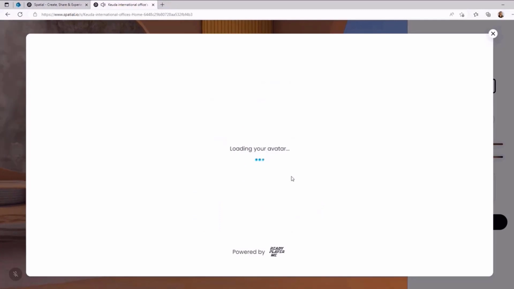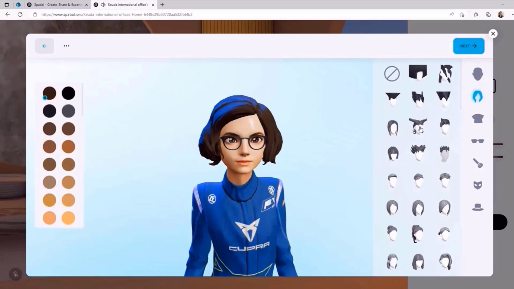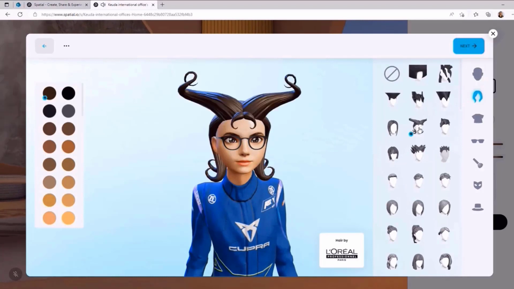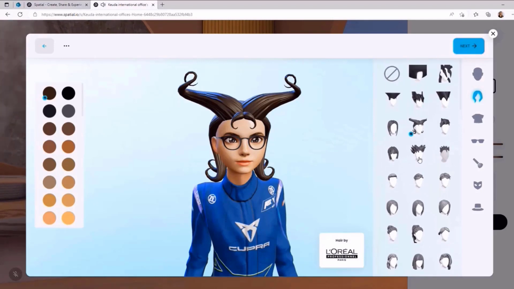It's really funny that usually the first thought is to make the avatar look exactly like you look in person, but actually I started to think, why not make a really cool avatar like a punk rocker or whatever, something that you totally don't look like. Because here only the imagination is the limit. Oh, that looks fantastic. Let's just have some fun.